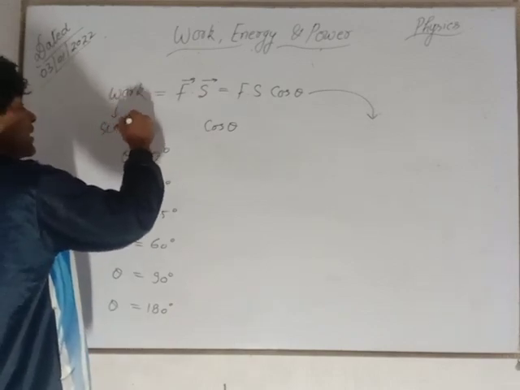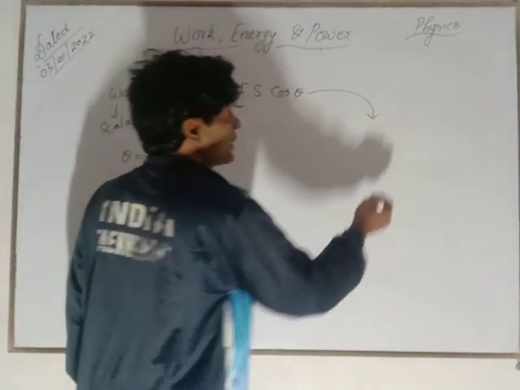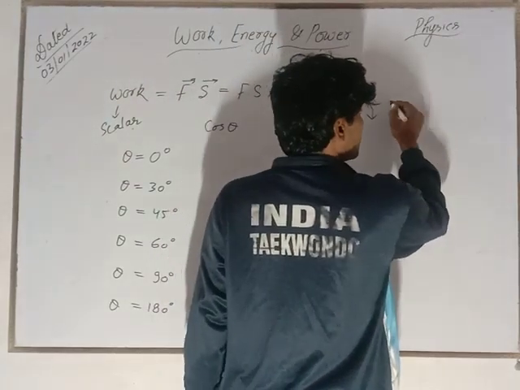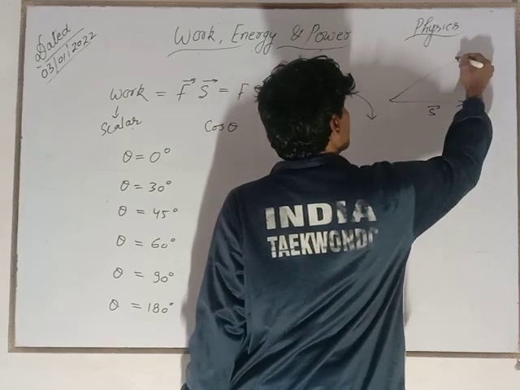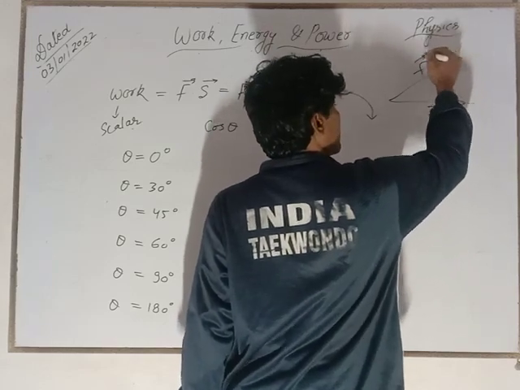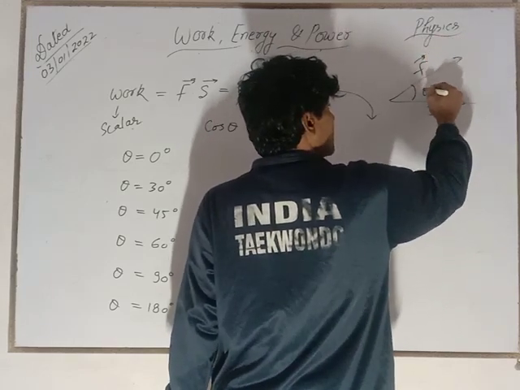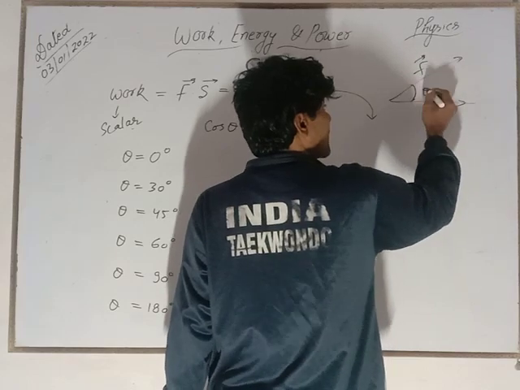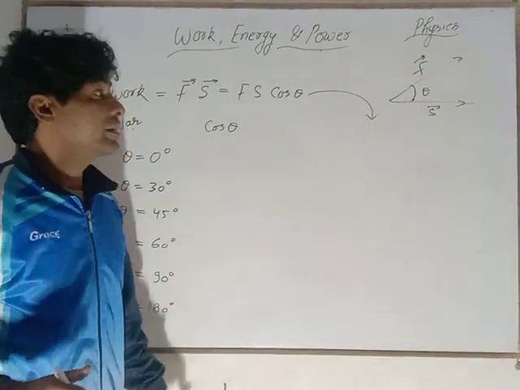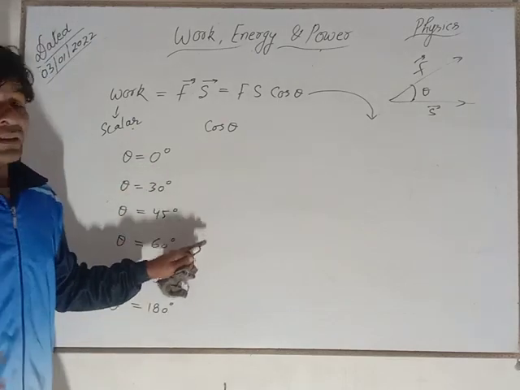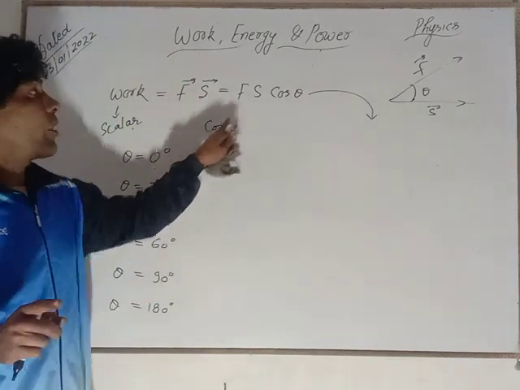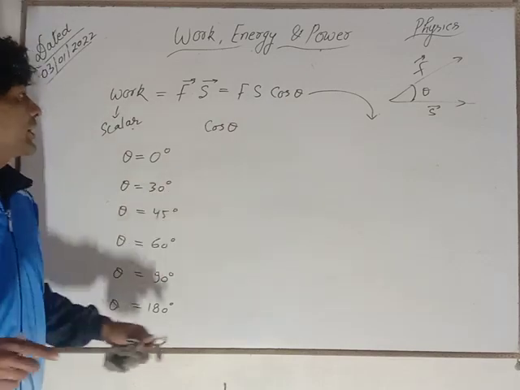Suppose force is applied with this displacement direction and this force direction, subtending angle theta. Then there are a few important cases where the value of cos is given.